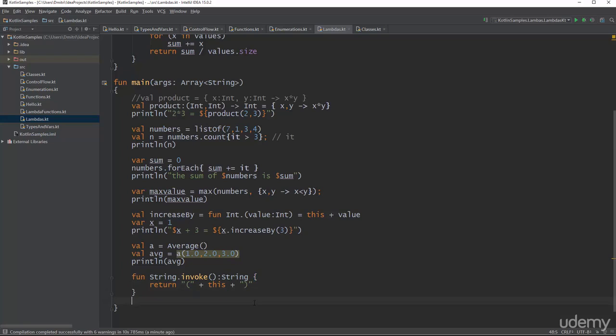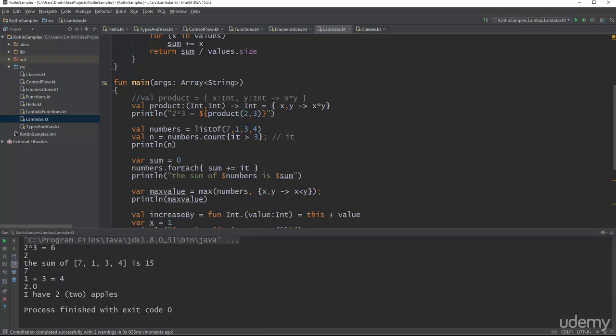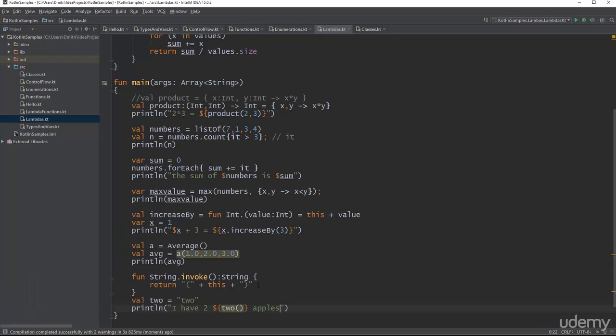What we can do now is, for example, say val two equals, let's have a string 2, and I can say println, I have, and then if I want 2 in round brackets, I would say dollar, and then 2, but I'm doing the default function call on it. So 2 is a string, but then I'm taking the string and I'm calling a function on it. This function has no arguments, but I could have easily added arguments in there as well. So I have 2 apples, for example. Let's run this. And as you can see, my word 2 now has round brackets around it, because that's how we implemented it in this particular function.